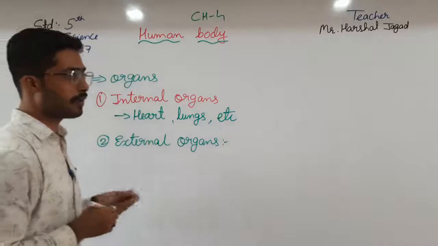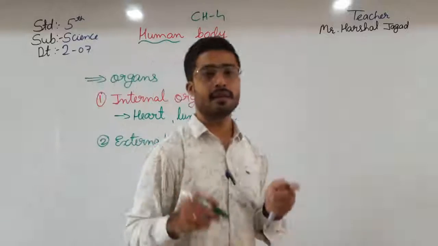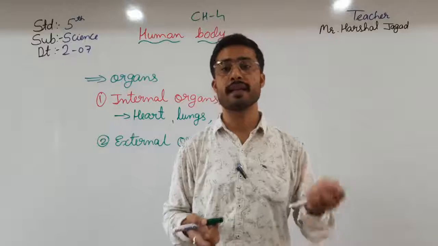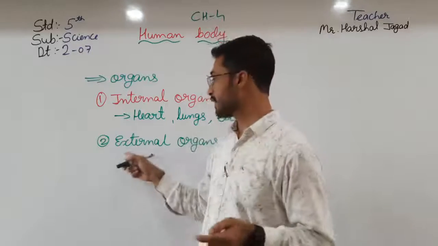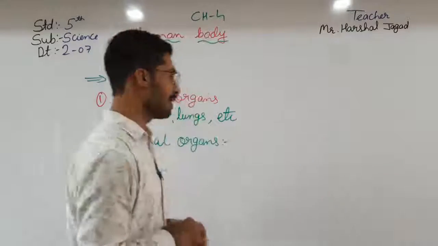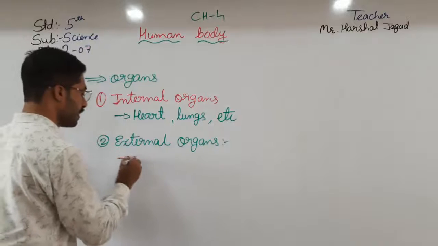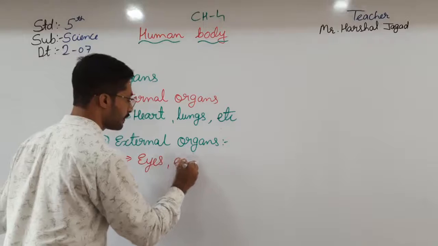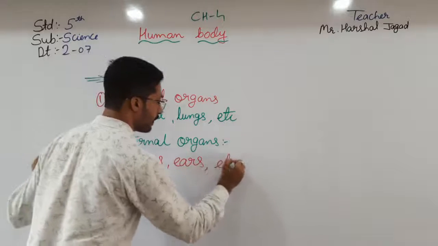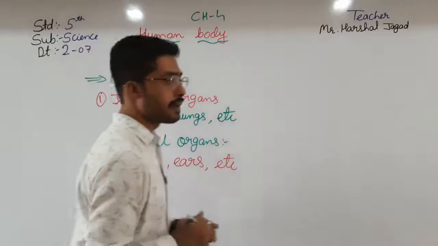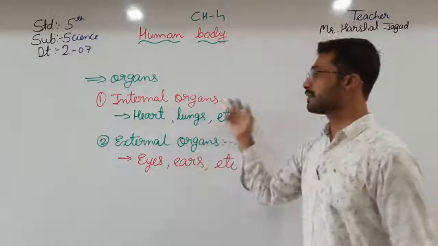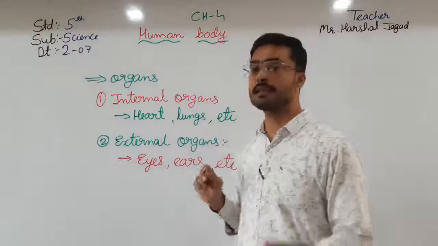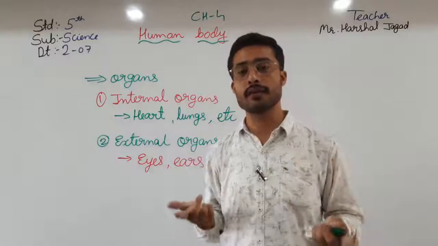Then talking about the external organs: the organs which are outside our body are known as the external organs. The examples are eyes, ears, etc. Internal organs mean the organs which are inside our body, and external organs mean the organs which are outside our body.